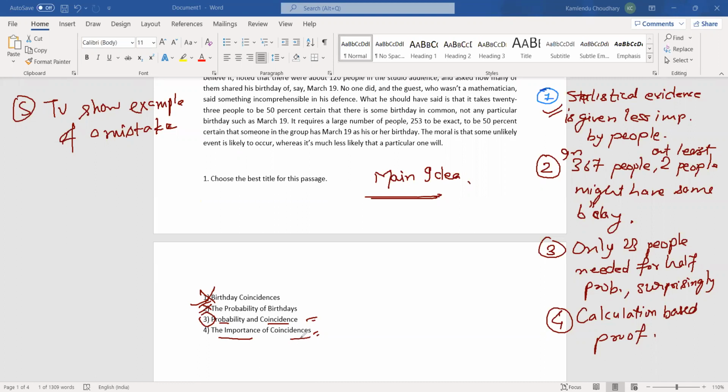The importance of coincidences. Were we talking about the importance of coincidence or people not knowing the statistical evidence, the relation between statistical evidence and coincidences, right? The importance of coincidences, he said in the first statement itself, you can check it on your own, that it was not about the coincidence. He was saying that people do not check how often statistical evidences give away what are often perceived as coincidences. That is the whole idea of this, right?